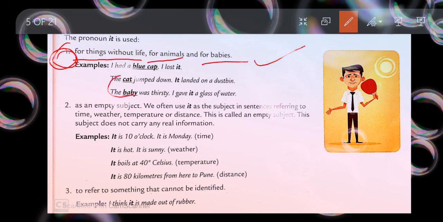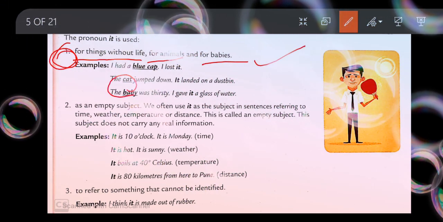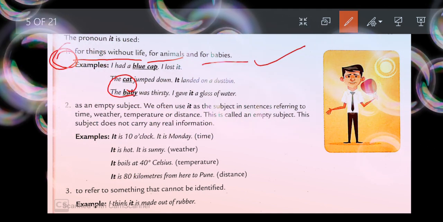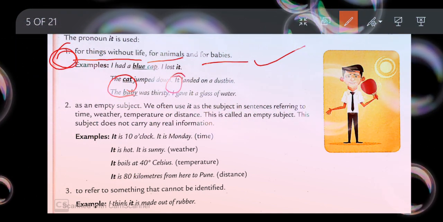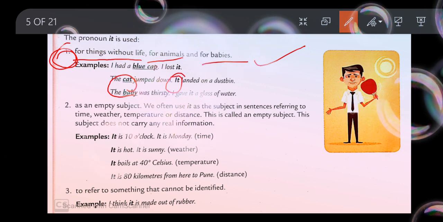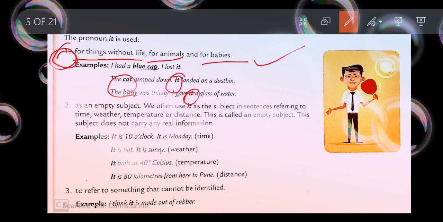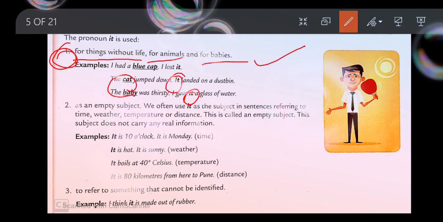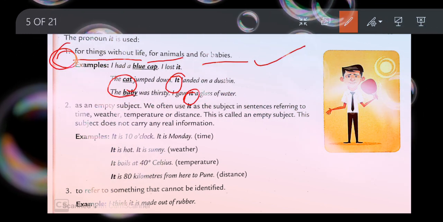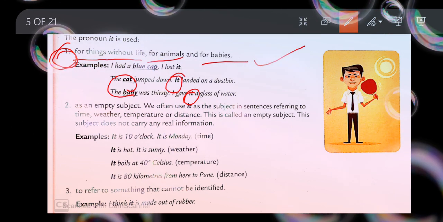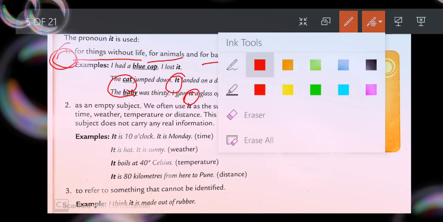Is it not an animal? Yes, it is an animal. And if it is an animal, we are told that we have to use the pronoun it. Next comes babies. Again, there also we will be using it. Let's take one more example. I had a chocolate. I gave it to my brother. Yes, so I am referring to the chocolate as it here because it is a non-living thing.